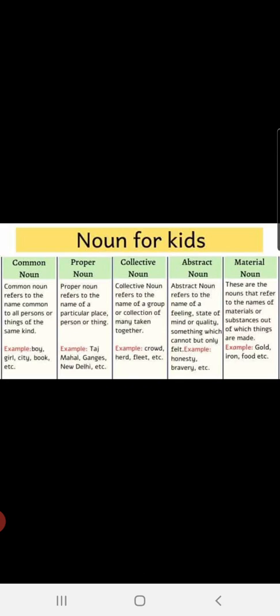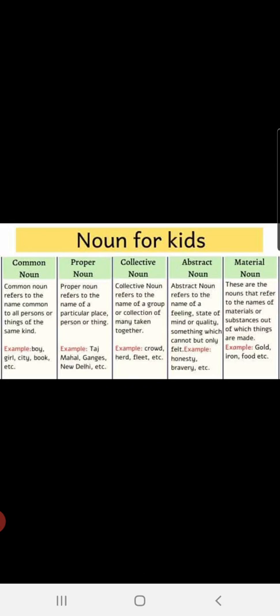I'm saying boy, girl in general, right? I'm not telling about one particular boy or one particular girl, right? I'm only saying boy or girl. So, this is a common noun. Now see proper noun. Proper noun refers to the name of a particular place, person or thing.